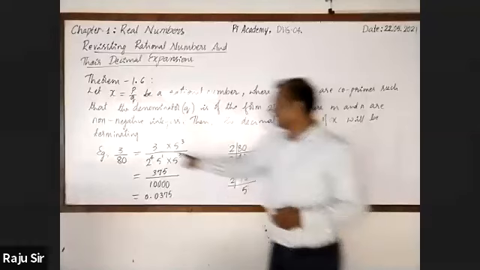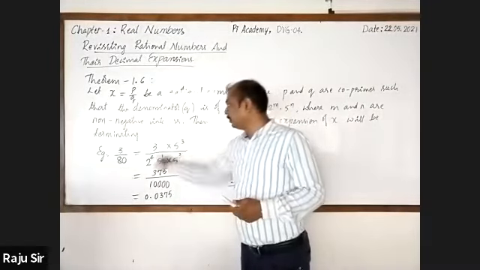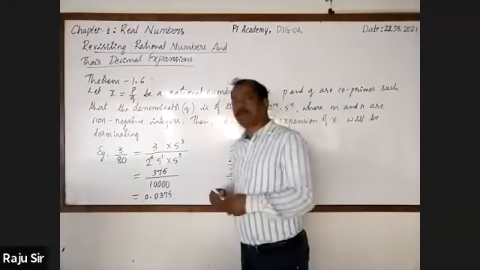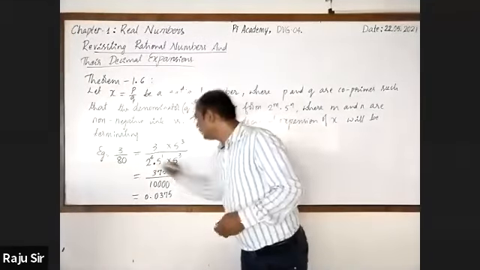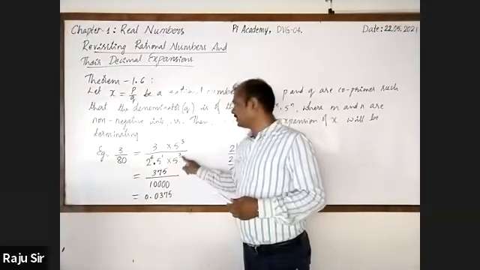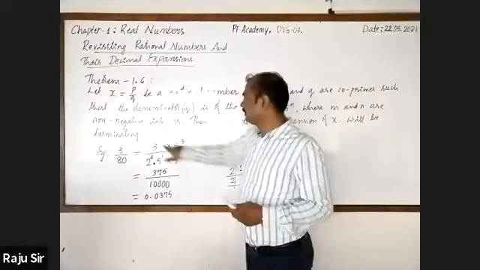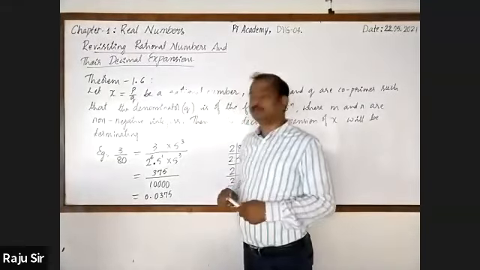Then write 3 into 5 raised to the power 3 whole divided by 2 raised to the power 4 into 5 raised to the power 1 into 5 raised to the power 3. Actually, we have multiplied 5 raised to the power 3 to the numerator as well as the denominator.